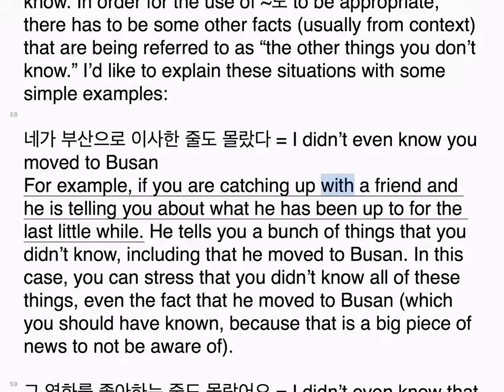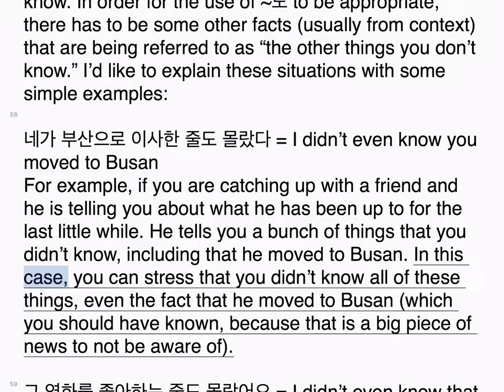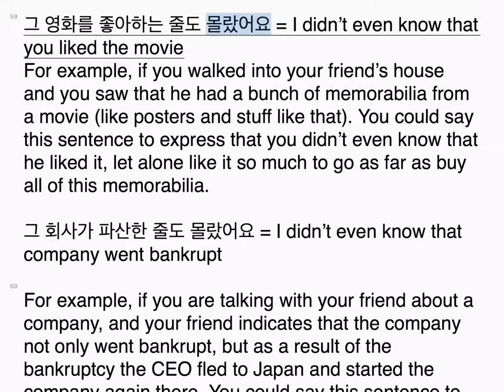If you are catching up with a friend and he is telling you about what he has been up to for the last little while, he tells you a bunch of things that you didn't know, including that he moved to Busan. In this case, you can stress that you didn't know all of these things, even the fact that he moved to Busan, which you should have known, because that is a big piece of news to not be aware of. 그 영화를 좋아하는 줄도 몰랐어요.